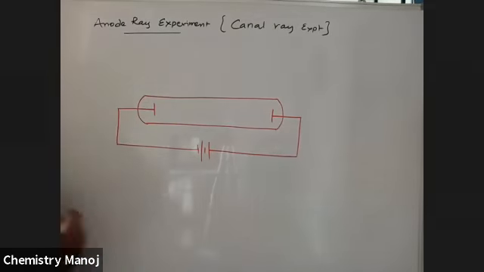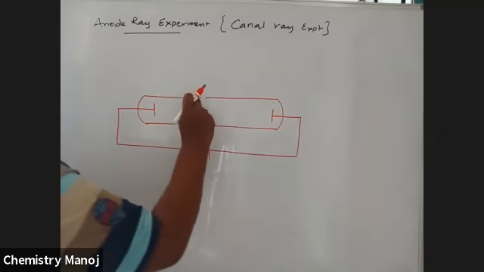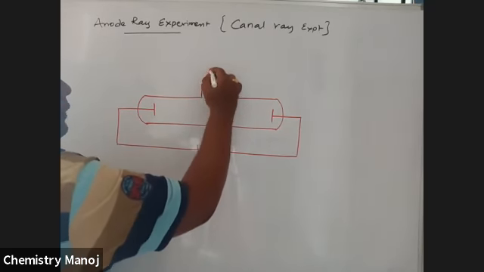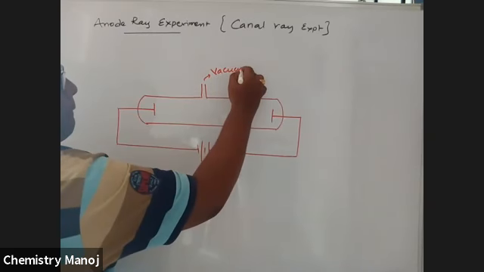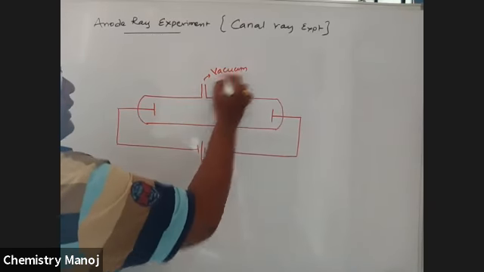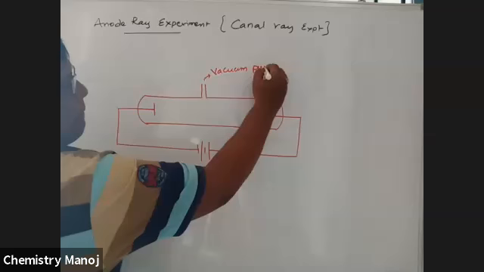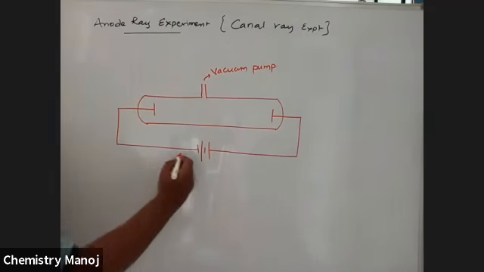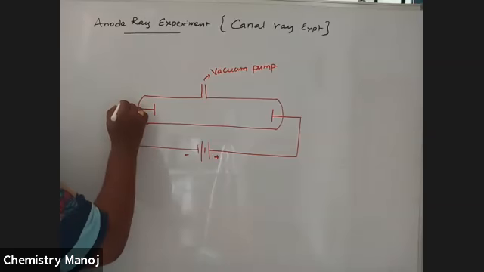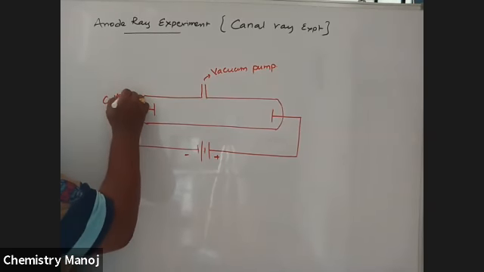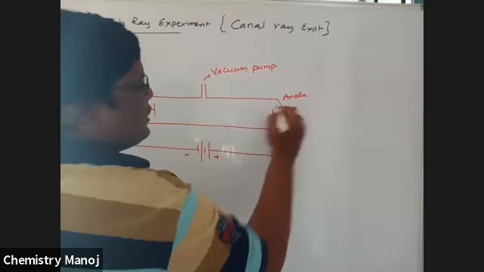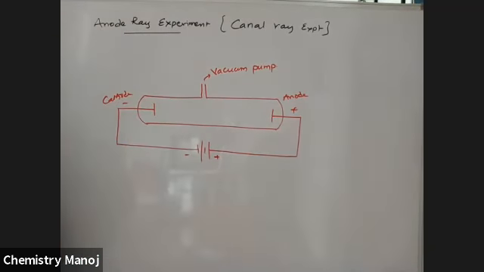It is the Crookes tube. Here there is a vacuum pump connected to it. This is the negative terminal, this is the positive terminal. It is the cathode, it is the anode.